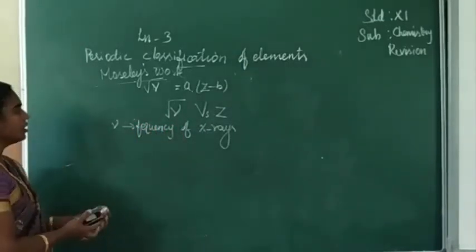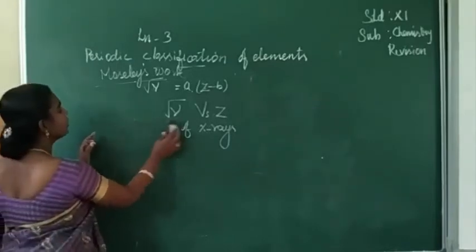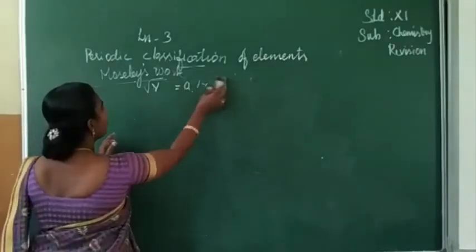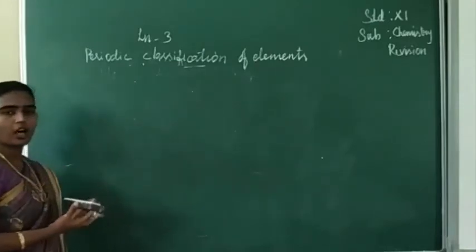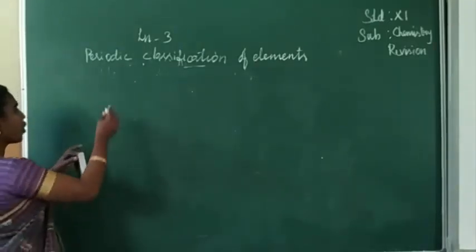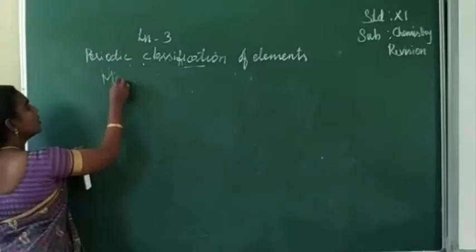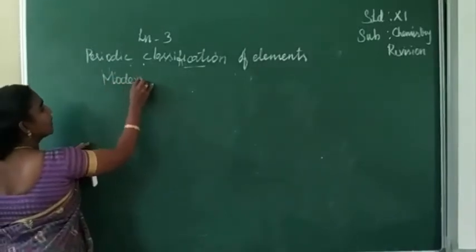Is it clear? So next we can see the modern periodic law.